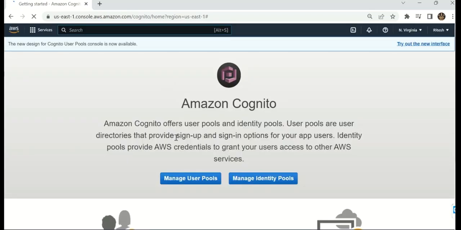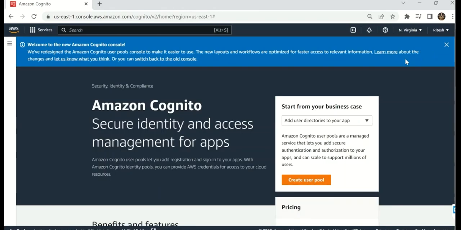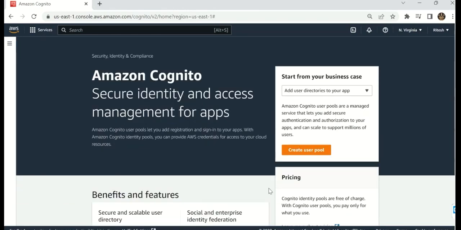Now this is Amazon Cognito, where we have to manage our user pool. I have to click on user pool so that I can use the latest console. Now I have to create a user pool over here.